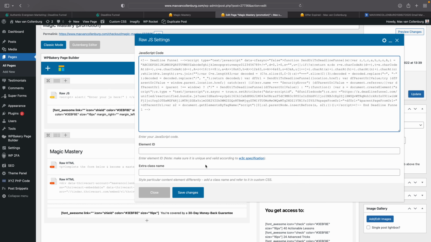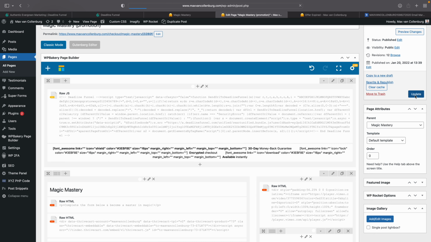And then I just paste this in here. I click save, I click update. And now the code is added to this promotion page, because that's actually the only page where I need this, right? And then if you have more promotions, more promotion pages, then you just individually add that code to those pages. And that way it doesn't load anywhere else on your website where you do not want it to.